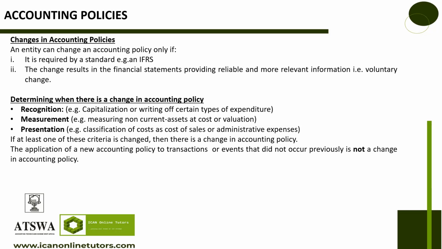So in presentation, you could also notice if there has been a change in accounting policy or not. So the 3 ways to determine whether there's a change in accounting policy is: number 1, recognition, in how it was recognized. Number 2, in how it was measured. And number 3, how it was presented.